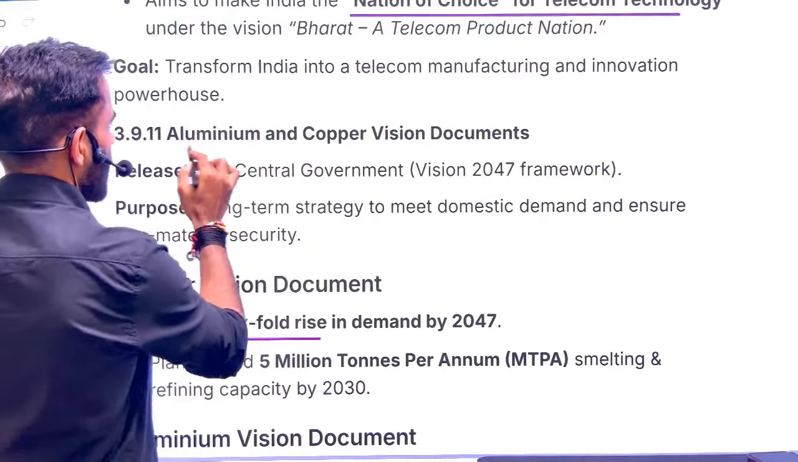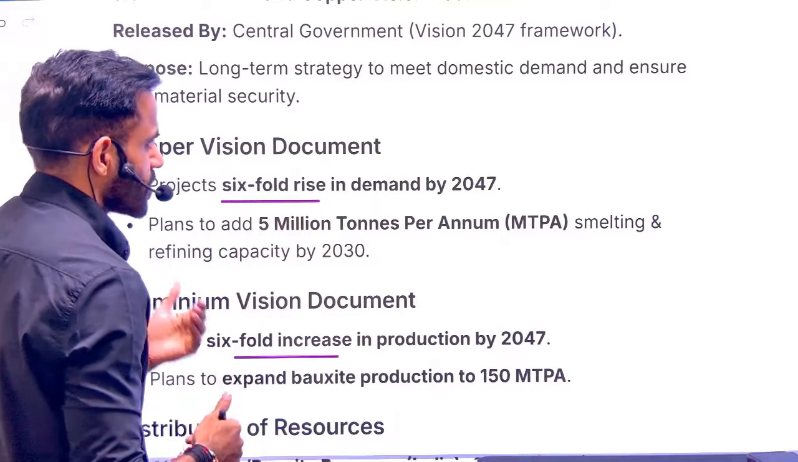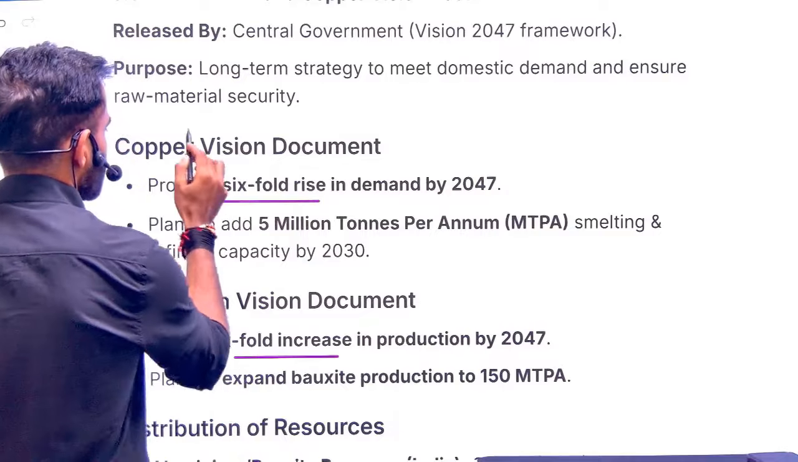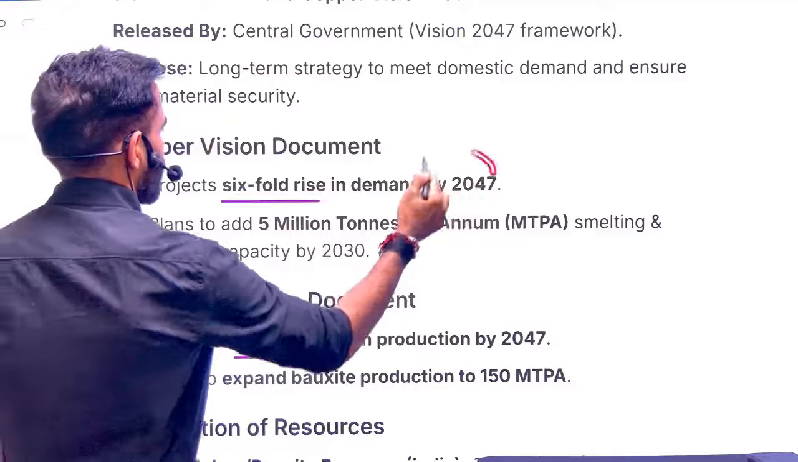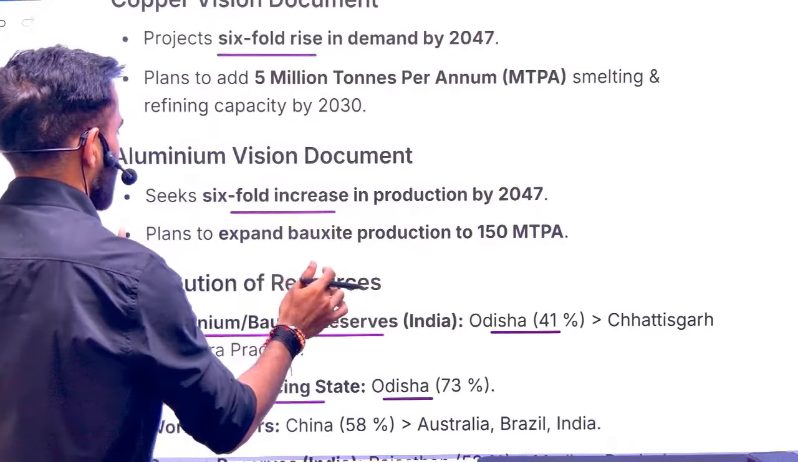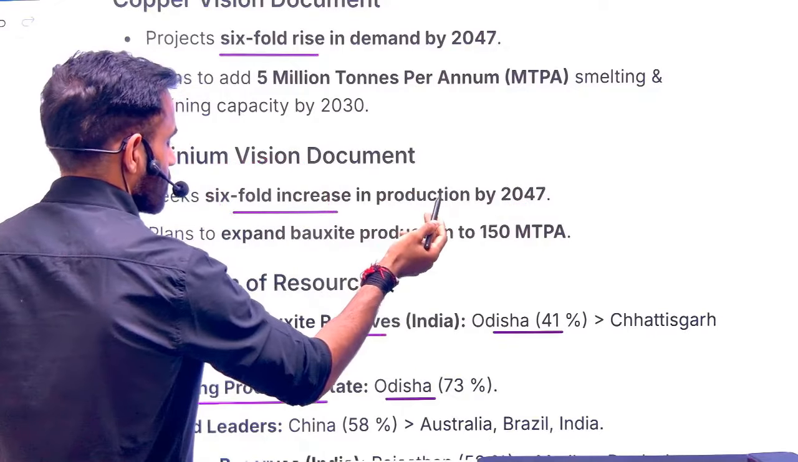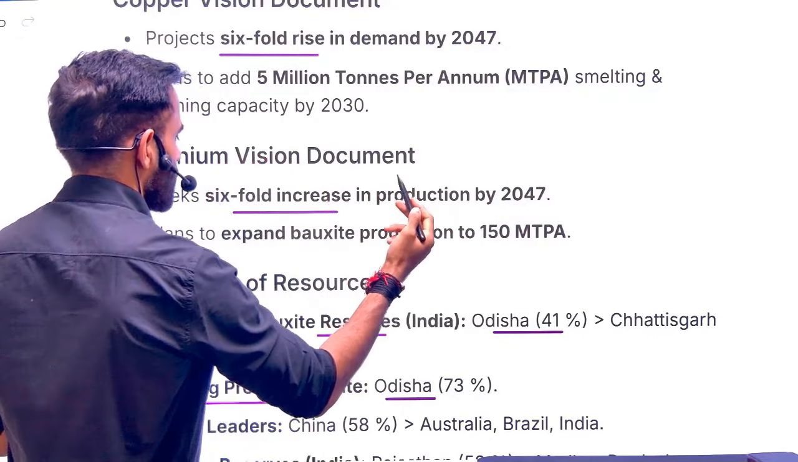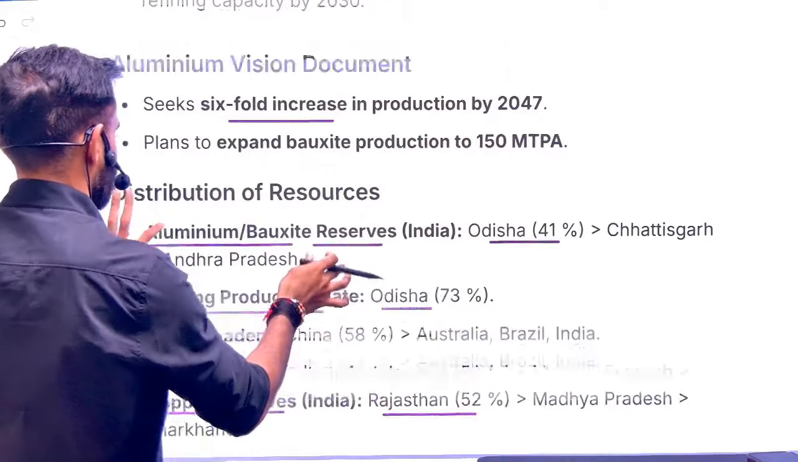Next is related to the aluminium and copper vision document. Recently the government issued this document. As per this copper vision document, there will be a six-fold rise in the demand of copper by 2047, and there will be a six-fold rise in the demand of aluminium by 2047.